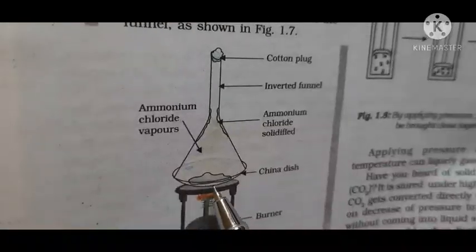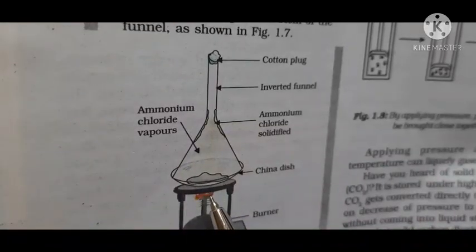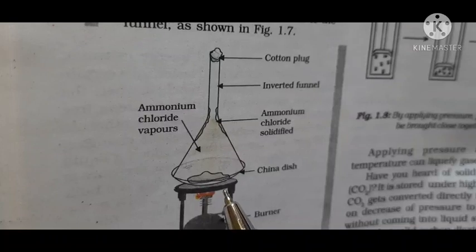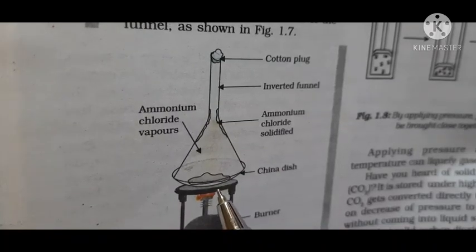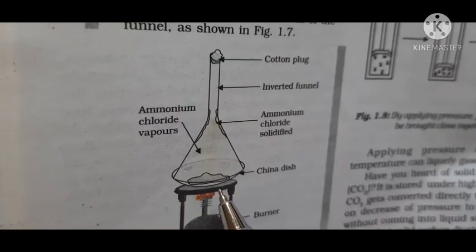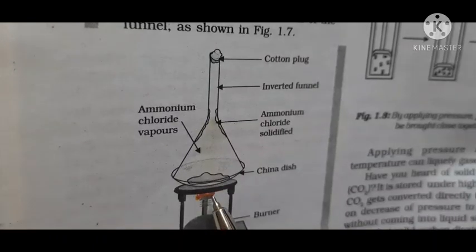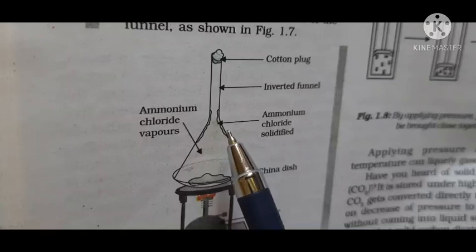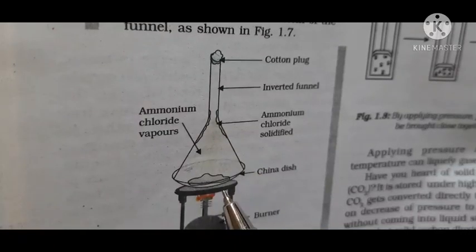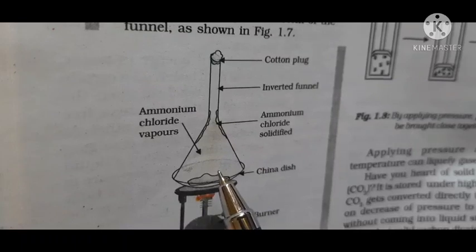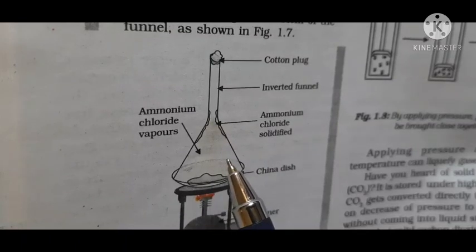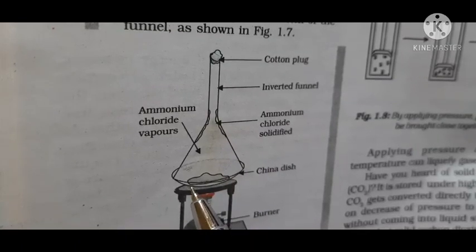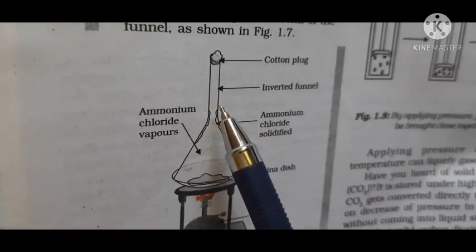Now in this china dish is kept one substance which is called ammonium chloride, and this ammonium chloride is solid. Now what happens when it is heated? This solid ammonium chloride directly changes into vapor state. Ammonium chloride is solid, so on heating it should change to liquid, and then liquid should change to vapor, but here ammonium chloride directly changes into vapor.